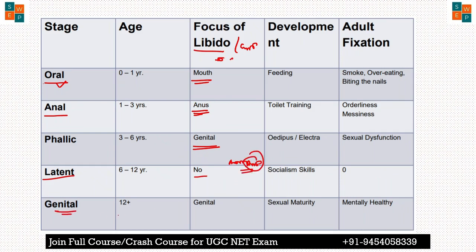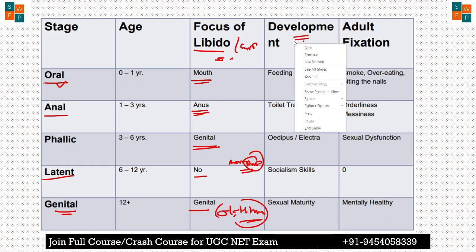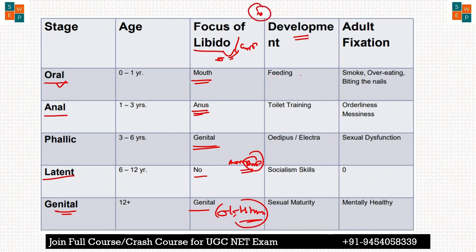In the genital stage, the focus is on the genitals, जिसको हिंदी में बोलते हैं जननांग. Okay, so in this stage people become more sexually mature. These are the development processes that happen. That means that in every stage, when the person uses this energy in an effective, right way, then some kind of development happens in each stage. Like in the oral stage, the child will learn how to feed in the right way, and in the second, anal stage, they will learn toilet training. In the same way, different developments happen. We will explain one by one.